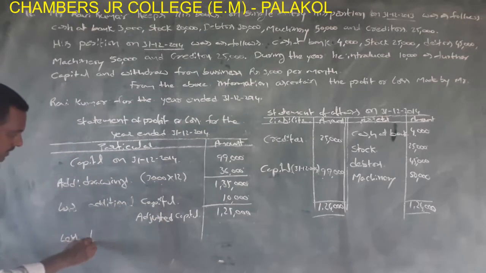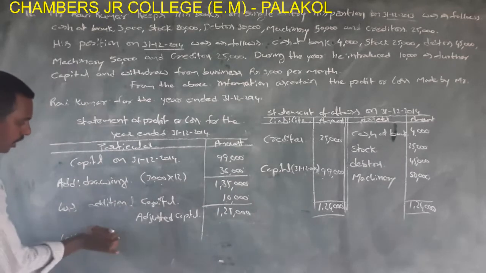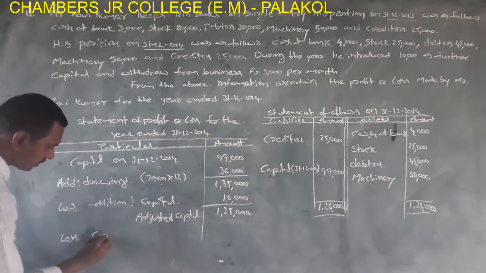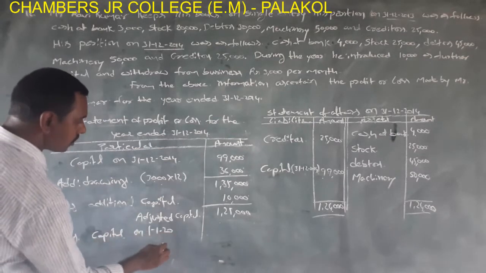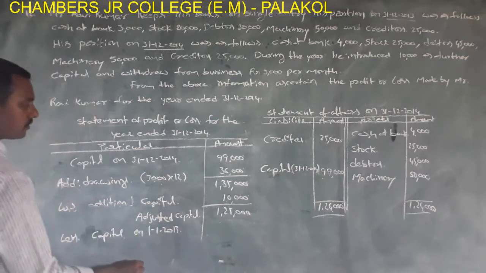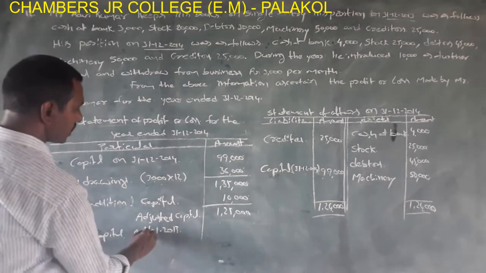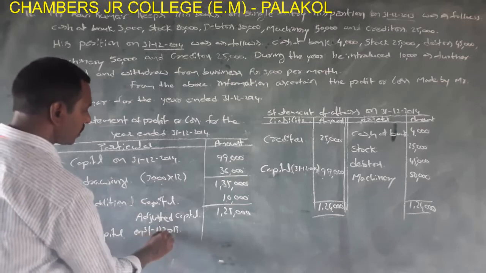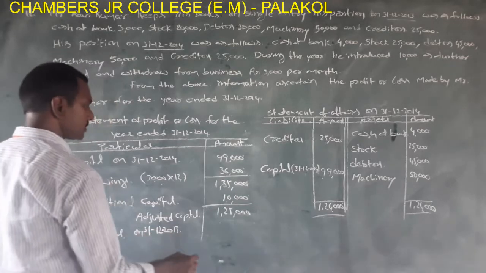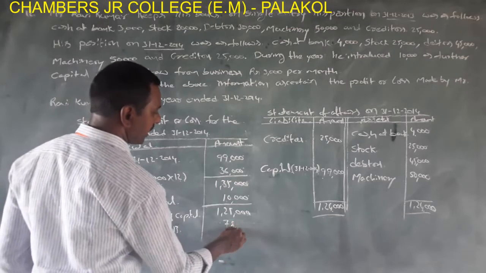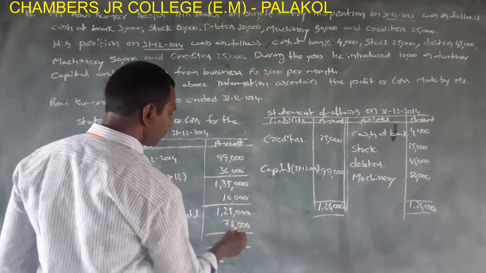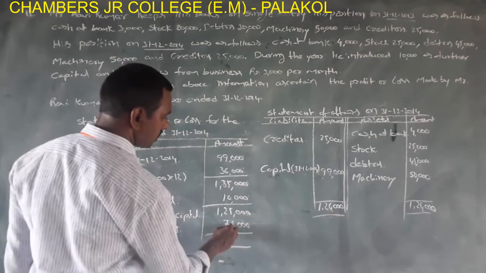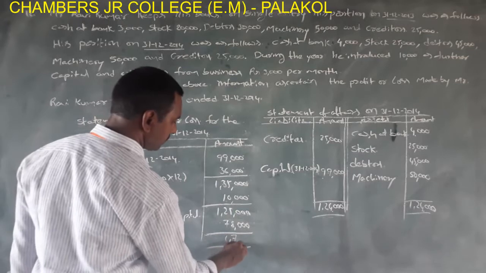Now less the opening capital, or capital on 31st/12/2013, rupees 78,000. 1,25,000 minus 78,000, 47,000.